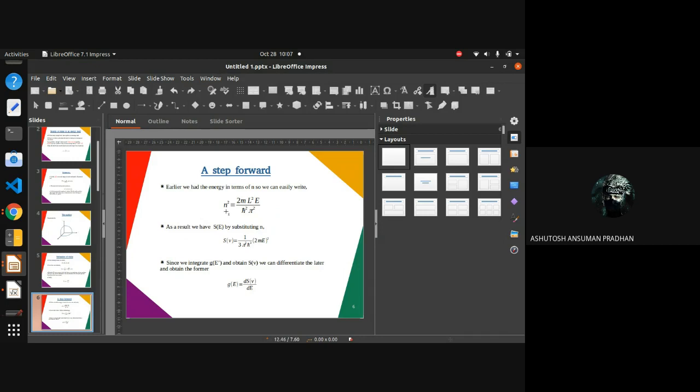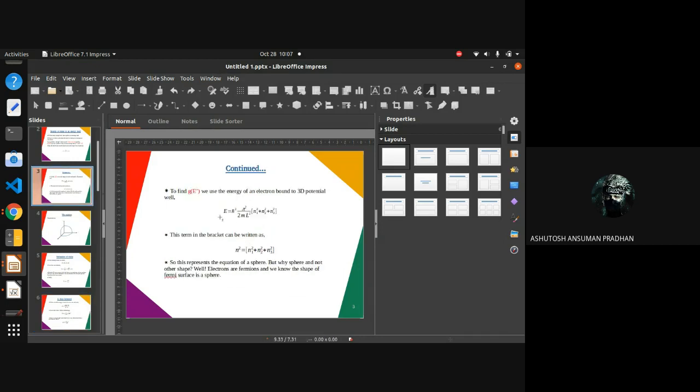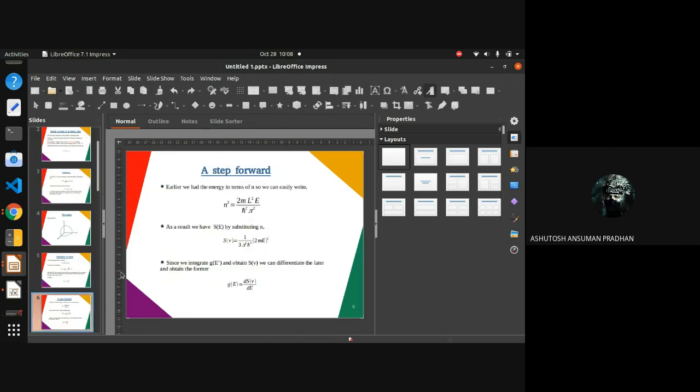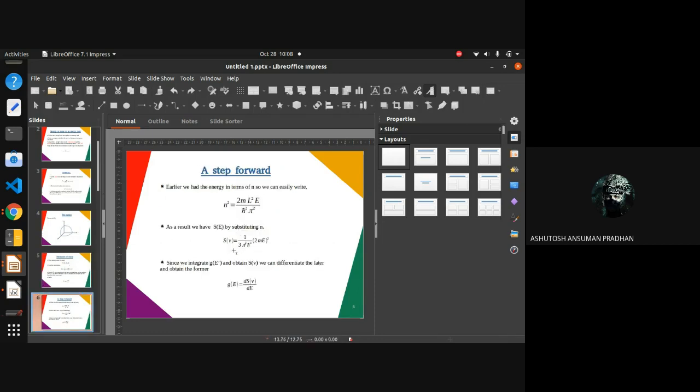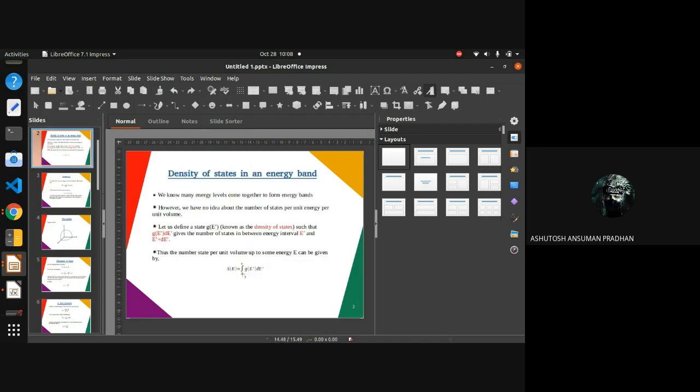So now we can take n squared from what we have earlier. E equals h bar squared pi squared n squared upon 2 m L squared. So we can take all these and multiply with E, and we can get n squared. That's what I have written here. So we can take the value of n squared and substitute it in this value of n, and we will get this answer, which is actually the density of states that we're looking for. Now let's go to the first one and see how we have defined the density of states.